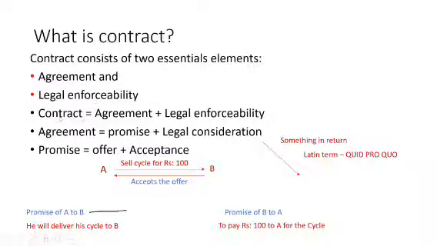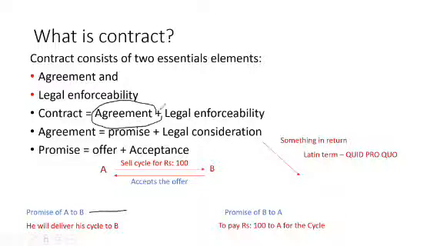Now let us see about contract equals agreement plus legal enforceability. Legal enforceability means whenever you do some act, like selling or buying, whatever it is, it should be legal. It should not be illegal. So when you are selling a cycle for 100 rupees, then it should be legal. And there should be an agreement.